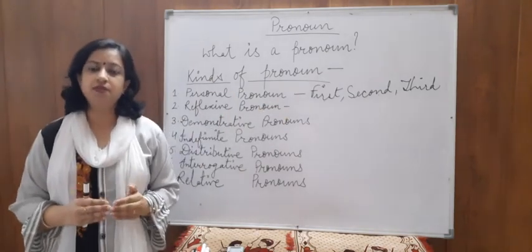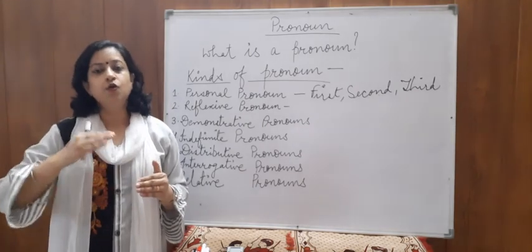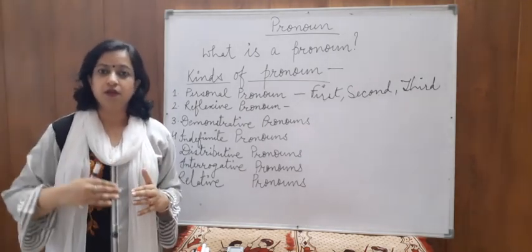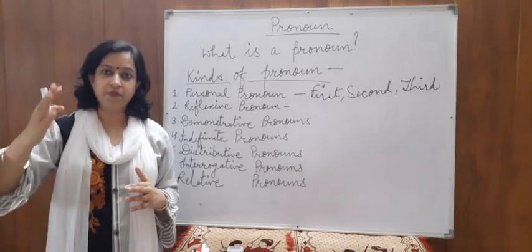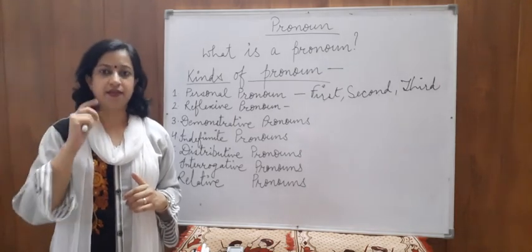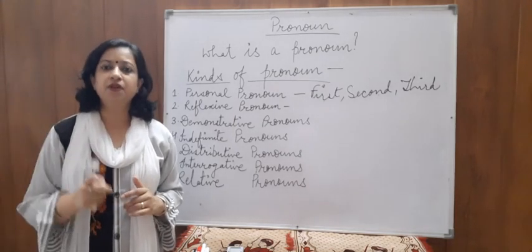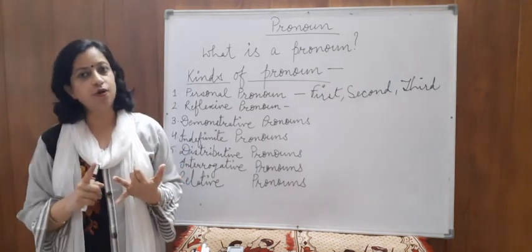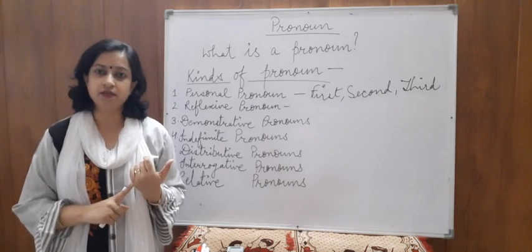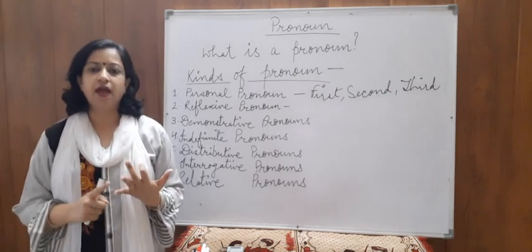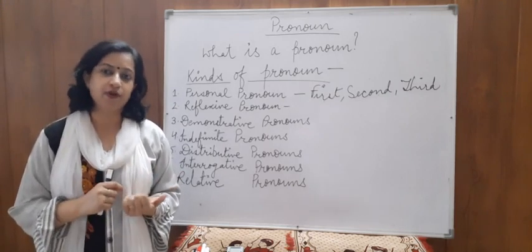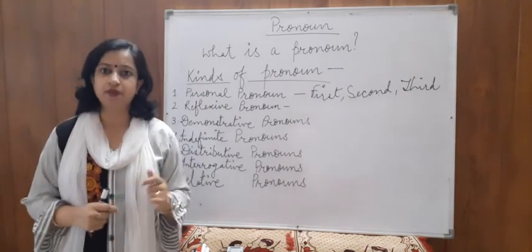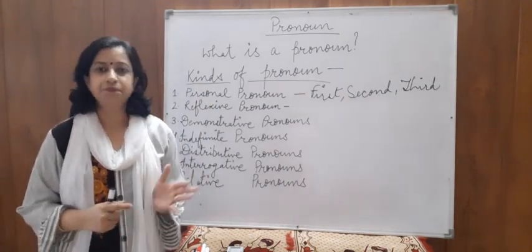Now, the third person. The third person is the person whom we are talking about. That means about someone else, and that someone else will be either he, she, it or they. He, she, it are the singular cases and they is the plural case. Alright? So I hope all 3 kinds of personal pronouns are clear.